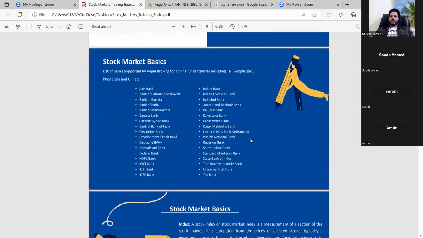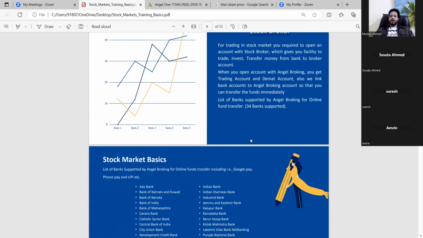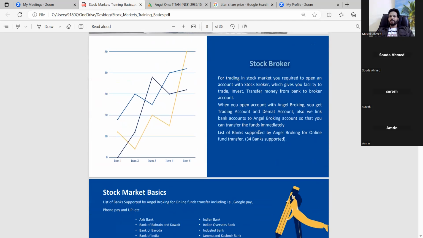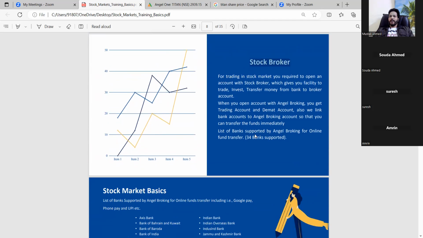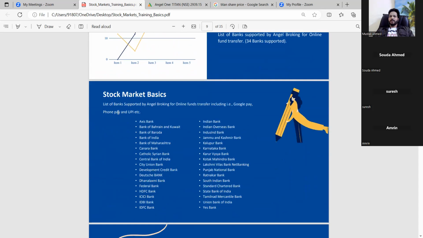Okay, when we open a demat account, we must have a bank account to link to the demat account. Directly, we can't do anything with the demat account, because each broker has certain banks listed. One example I have given is Angel Broking, which has linked all of these.